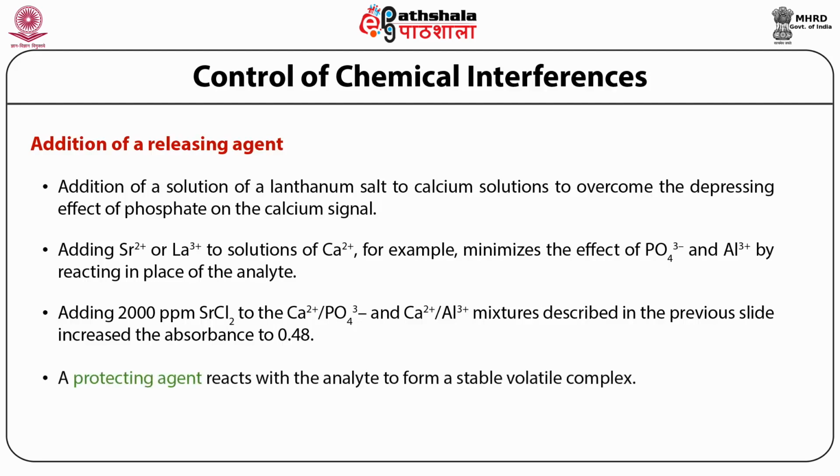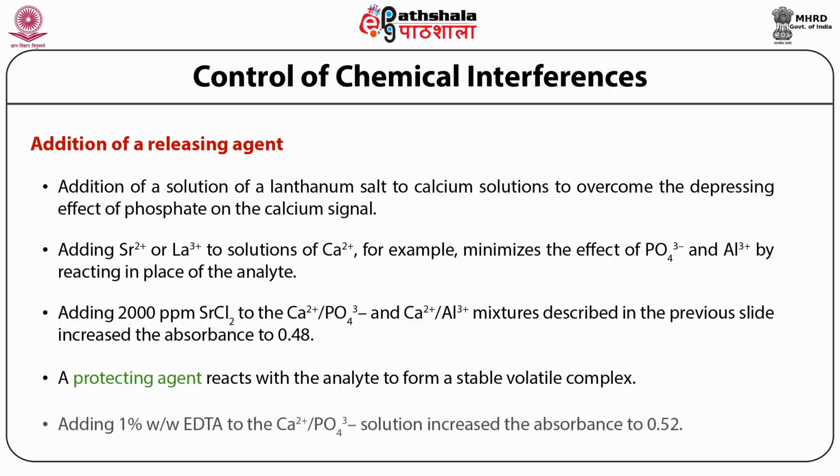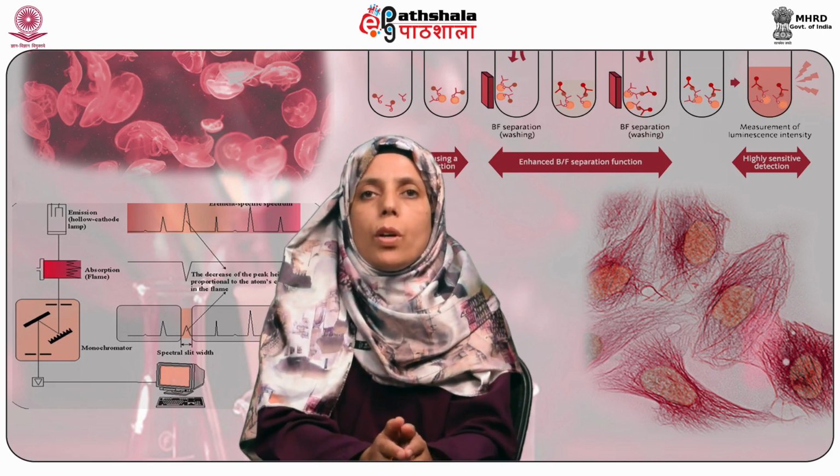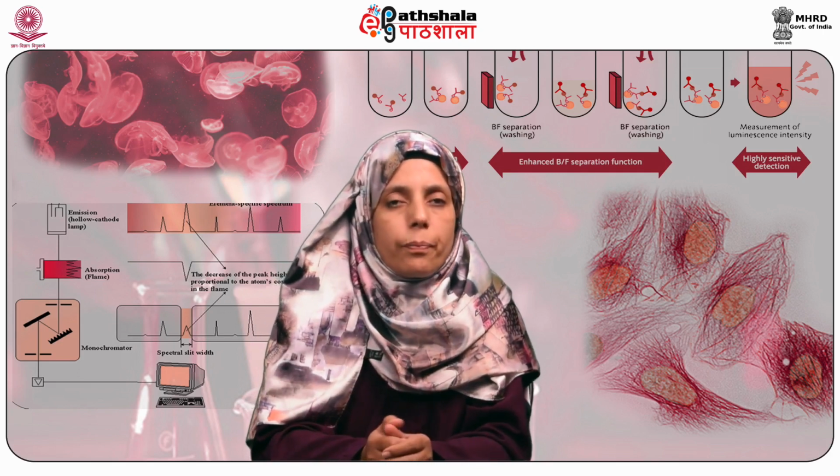A protecting agent reacts with the analyte to form a stable volatile complex. For example, use of EDTA, which is a well known complexing agent for calcium. So if we add 1% weight by weight of EDTA solution to the calcium phosphate solution, the absorbance has been increased to 0.52. So students, let's summarize what we have learned in this module.